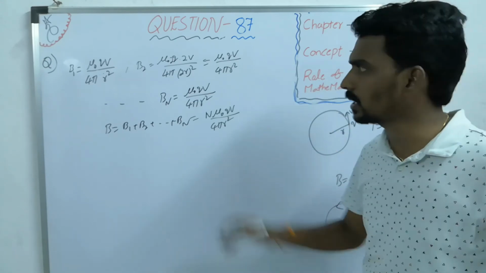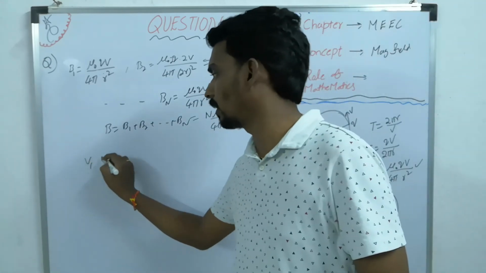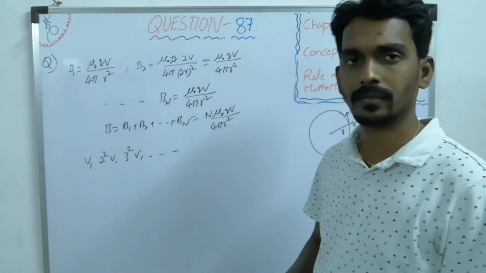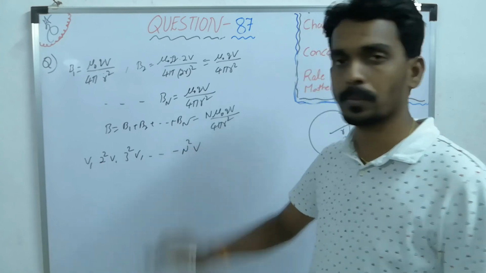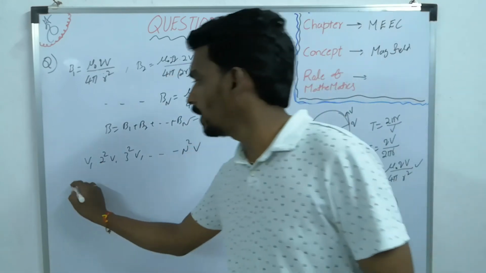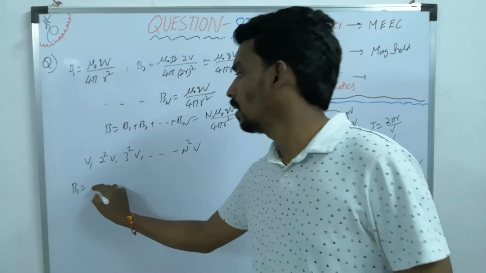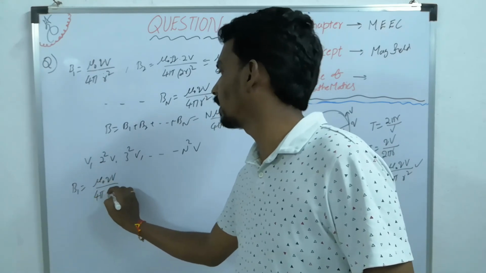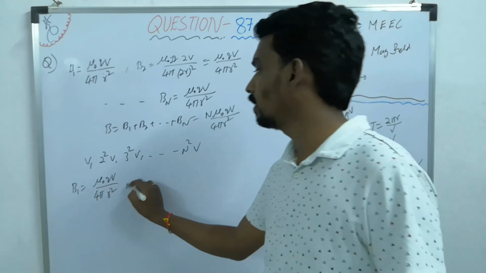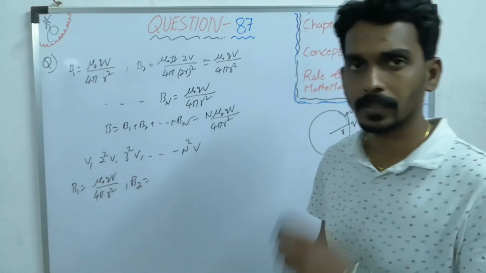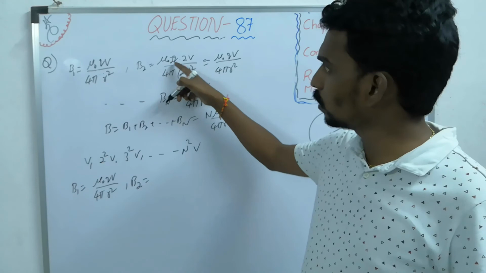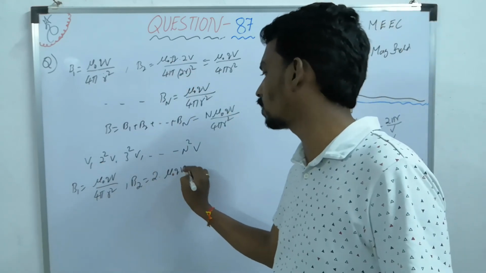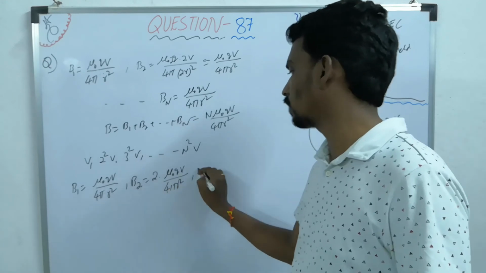Now in a similar question, let's take the speeds as v, then 2 square v, 3 square v, and so on, n square v. Then B1 will become mu naught qv by 4 pi r square. Then B2 will have 2 into 2 square by 2 square, so an extra 2 will come: 2 times mu naught qv by 4 pi r square.